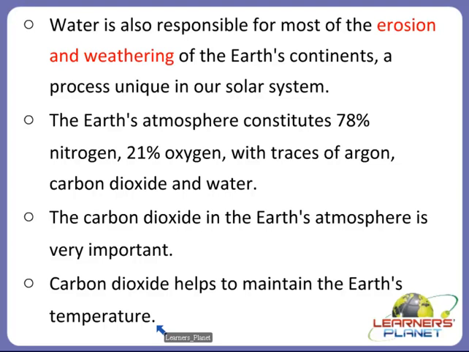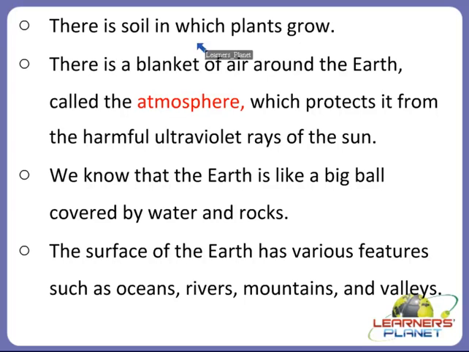But it is a very beautiful planet where millions and trillions of life forms exist. They live and enjoy the various experiences of life, right? Even there is soil in which plants grow. There is a blanket of air around the earth called the atmosphere, which protects it from the harmful ultraviolet rays of the sun. So to protect our beautiful earth, there is a layer which acts as a blanket around the earth called the atmosphere, which protects us from the harmful ultraviolet or UV rays of the sun.